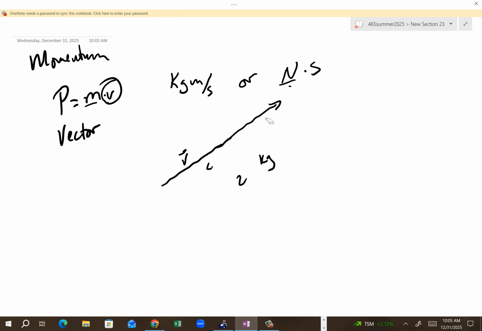Okay? We call that mass, we call it a scalar. Okay? It scales, it makes it bigger. That's all we're talking about. Okay? And so it's pretty straightforward.